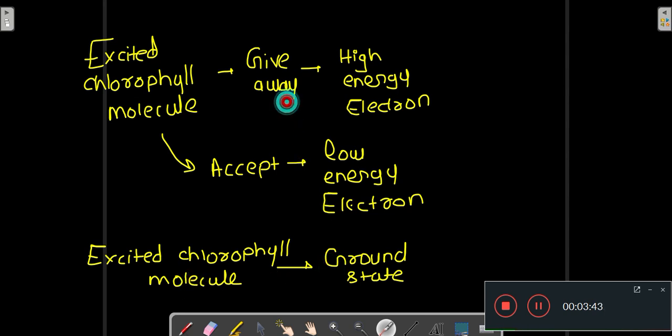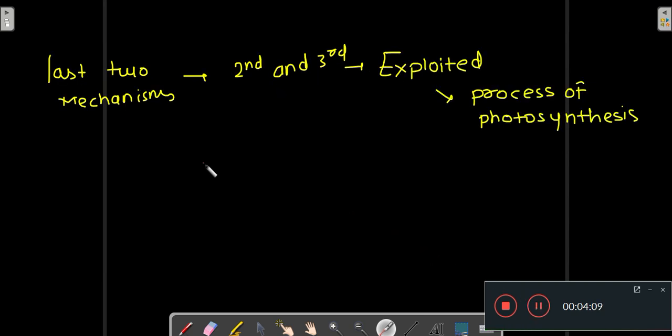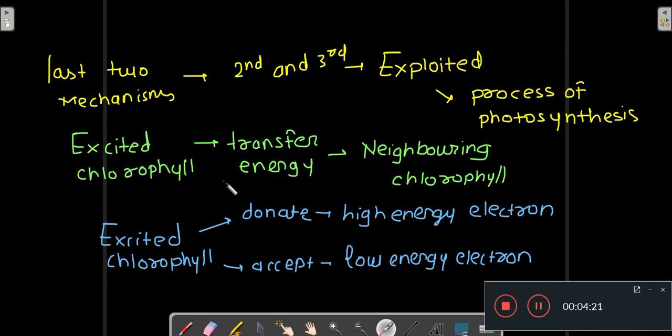It gives away its high energy electron to some other molecule acting as an electron acceptor, and it accepts a low energy electron from some other molecule acting as an electron donor. This is the third way by which your excited chlorophyll molecule can come to the ground state. Now the last two mechanisms, the second and the third, are being exploited in the process of photosynthesis.